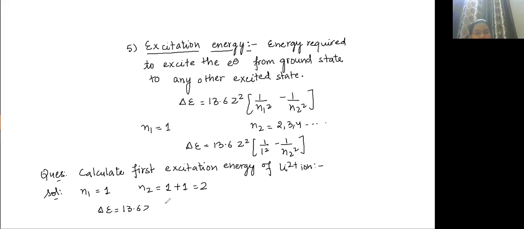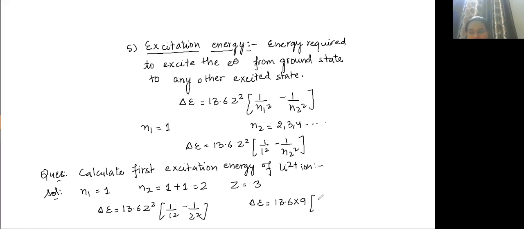13.6 Z square into 1 upon 1 square minus 1 upon 2 square. And what is Z value in case of lithium? For lithium, what is Z value? Correct, 3. So delta E is equal to 13.6 into 9 into 1 minus 1 by 4.